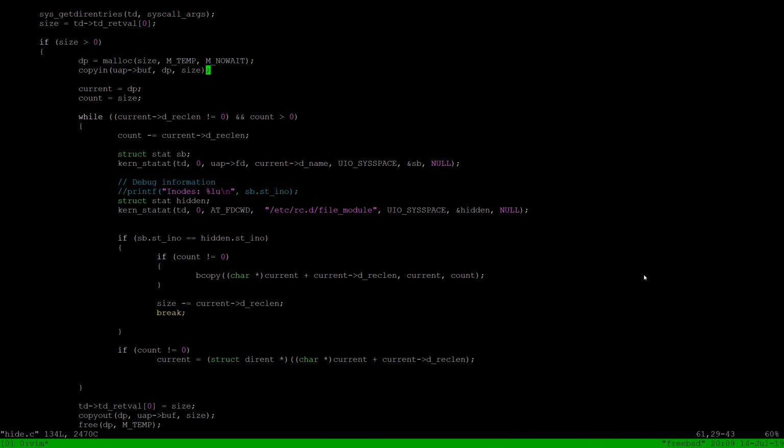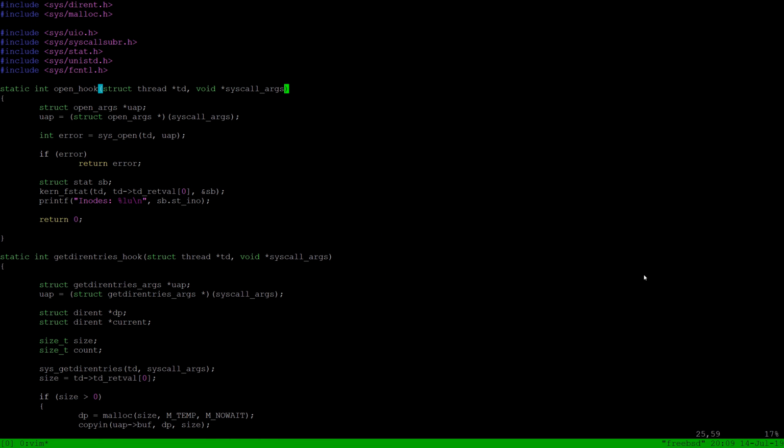The other thing I've started playing around with is trying to hook open as well. What I'm interested in doing is, if the user tries to open a file that we don't want them to, we hook that and tell them, sorry, this is a file that doesn't exist.